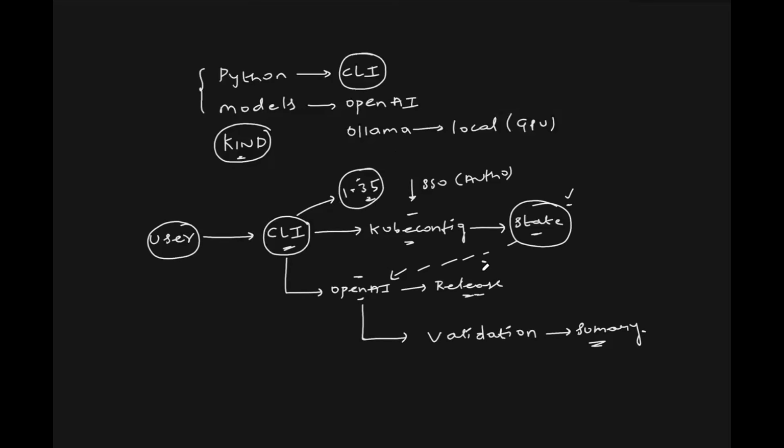Then, using these release notes and the current state of the cluster, OpenAI performs the validation. So basically in the CLI, we will make an API call to the OpenAI API. We will go with a particular model version. It performs the validation, and post validation, it will share a detailed summary: whether the upgrade is feasible or not feasible, and what the level of confidence is. Perfect. So now you understood the tools, you understood the architecture. Let's head to the implementation part.